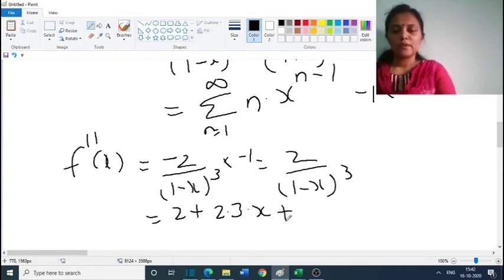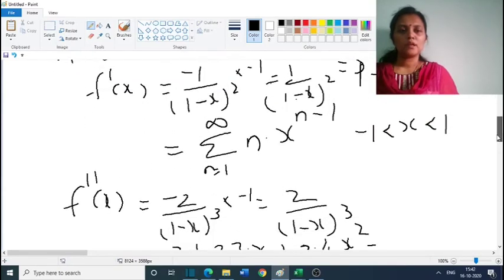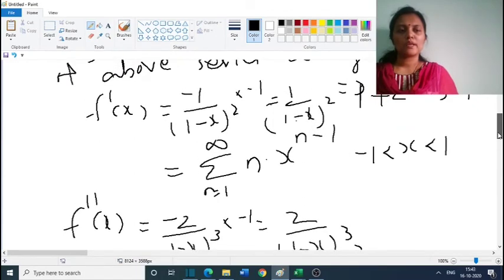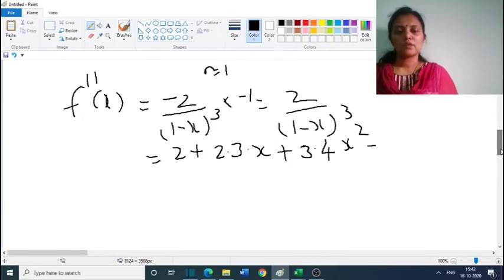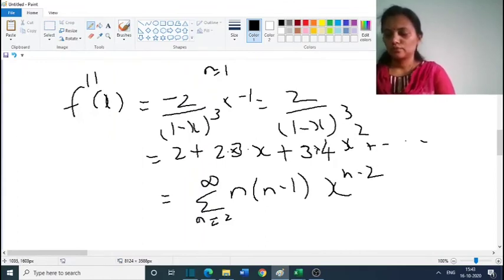Next, the derivative of 4x cube is 3 into 4 into x square, plus etc. So this we could write as sigma n equal to 2 to infinity, n into n minus 1 into x raised to n minus 2.